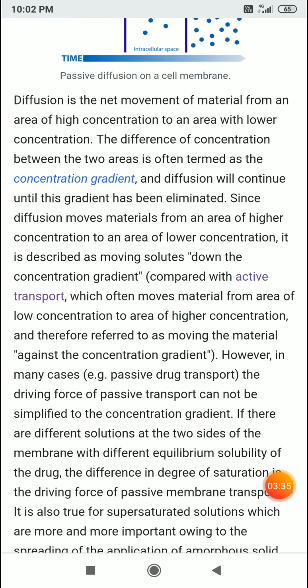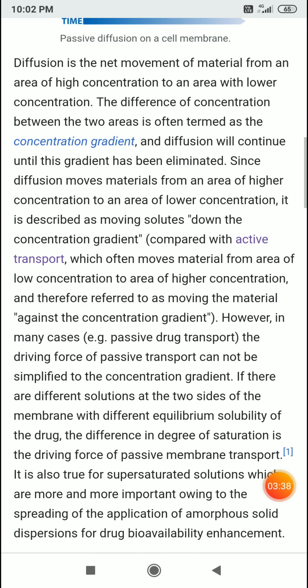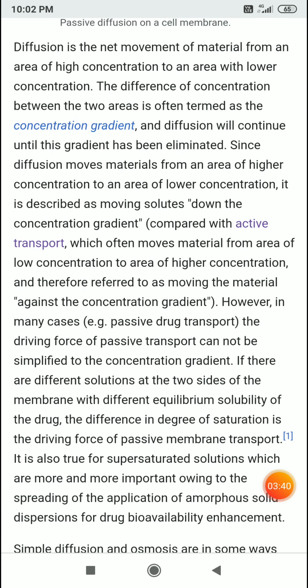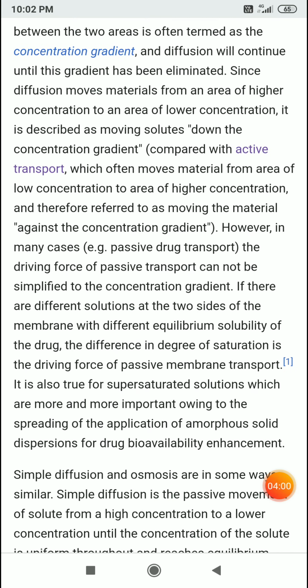The difference in degree of saturation is the driving force of passive membrane transport. It is also true for supersaturated solutions, which are more and more important owing to the spreading application of amorphous solid dispersions for drug bioavailability enhancement.